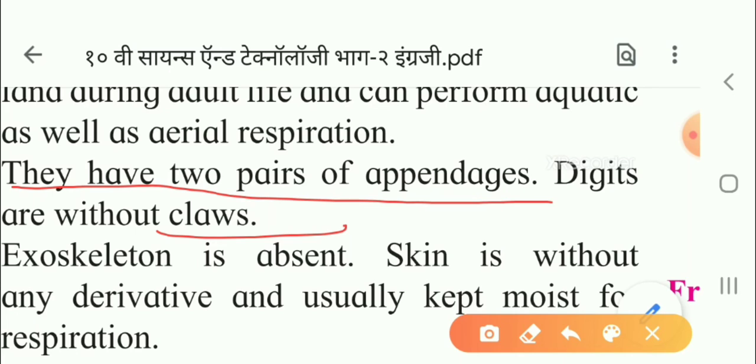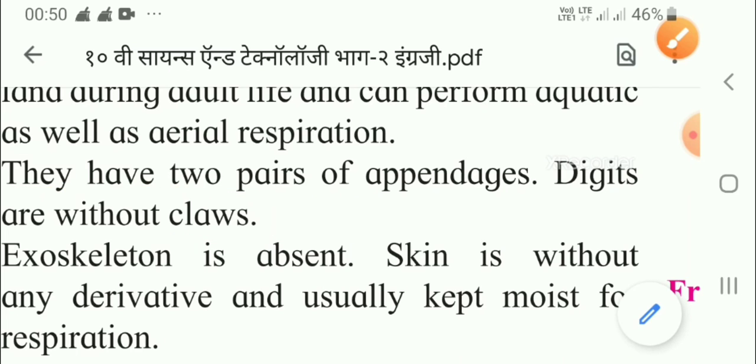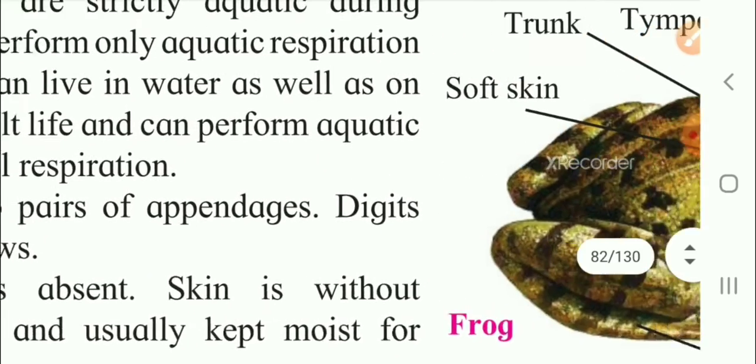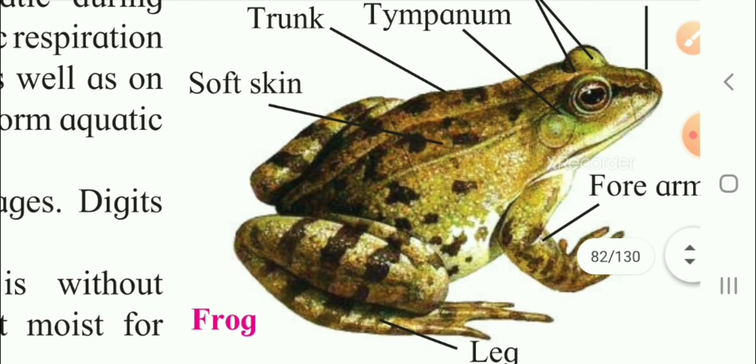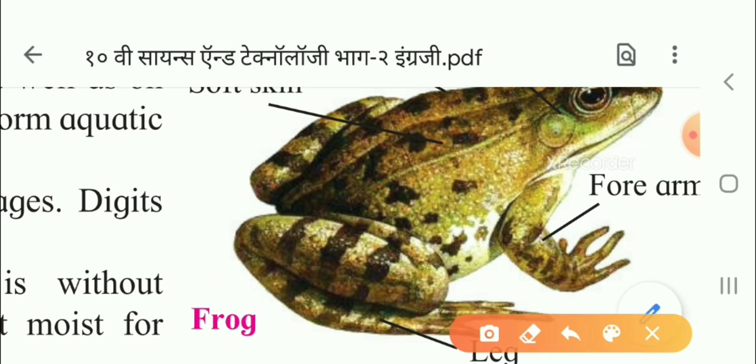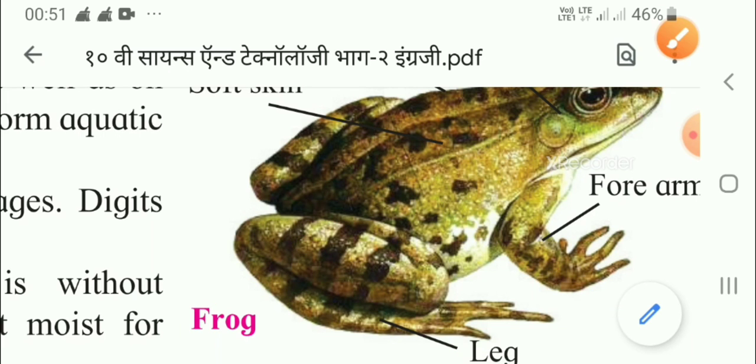The next point is neck is absent, eyes are prominent. Prominent means they are projected or protuberant, with eyelids. What are the examples? Frog, toad, salamander. These all are the examples. Now, let us show you the example of this. This is the frog. You can see here. Frog is the example of this amphibian.